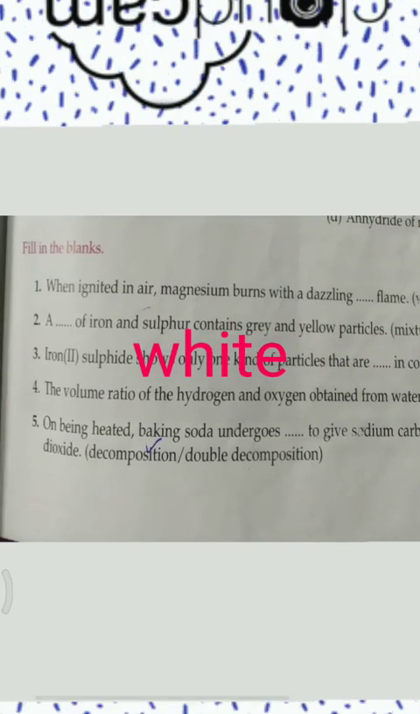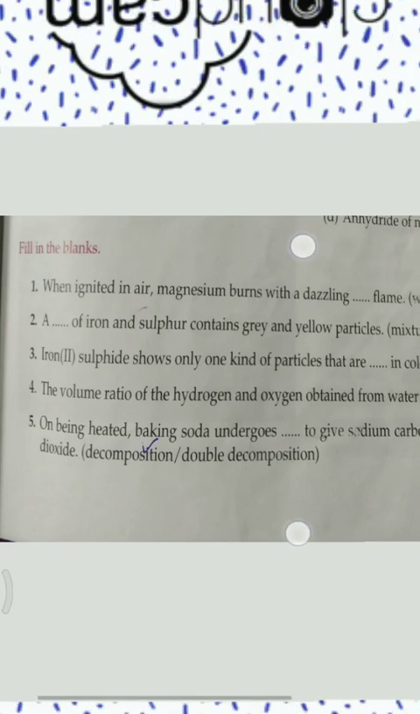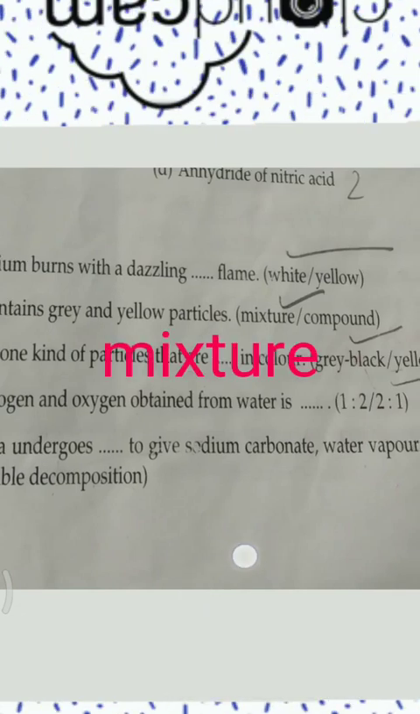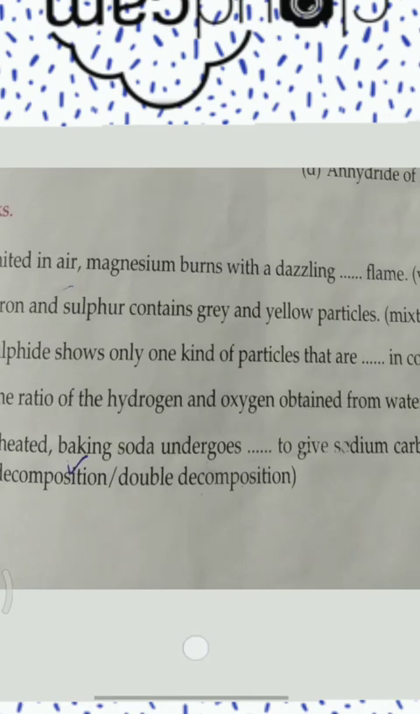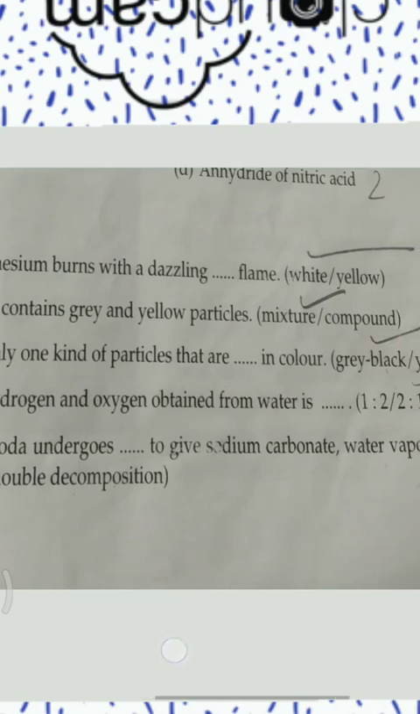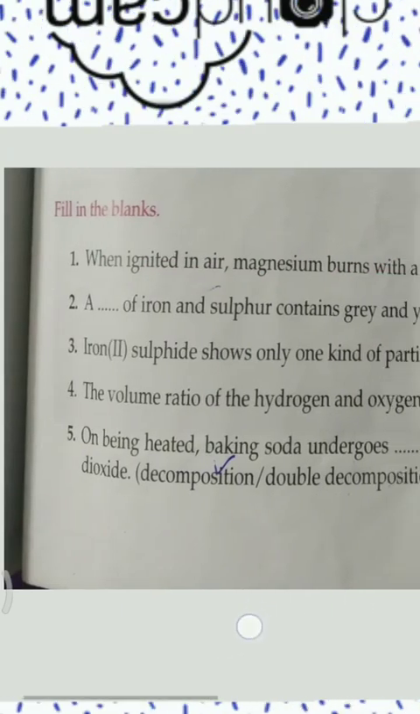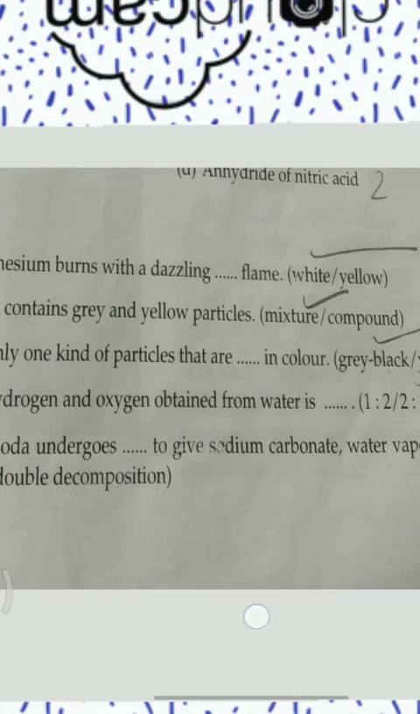Fill in the blanks. First, when ignited in air, magnesium burns with a dazzling dash flame, white flame. Second, a dash of iron and sulfur contains grey and yellow particles, a mixture. Third, iron 2 sulfide shows only one kind of particles that are dash in color, grey black. Fourth, the volume ratio of the hydrogen and oxygen obtained from water is 2:1.